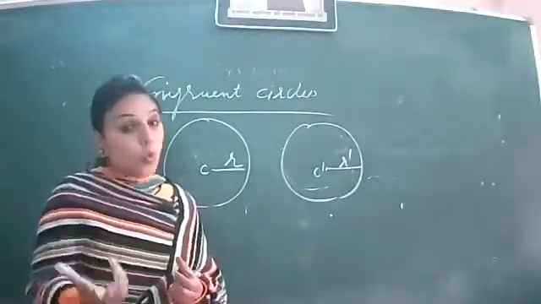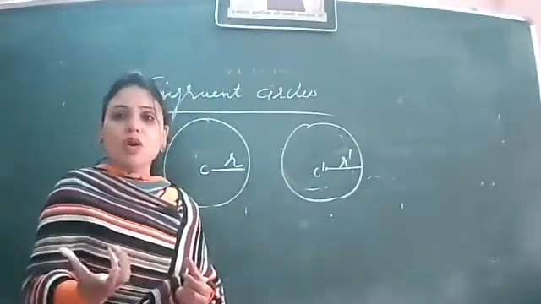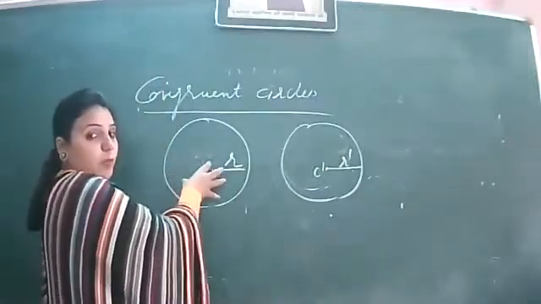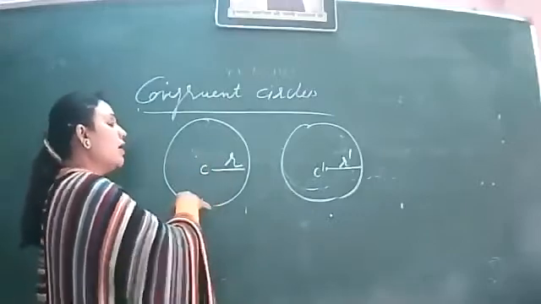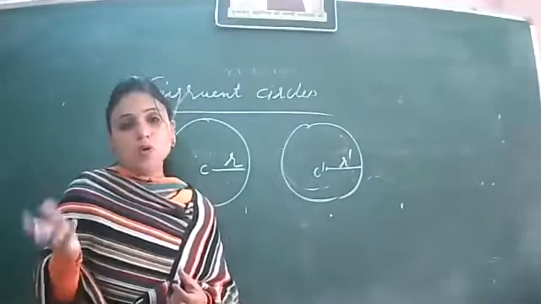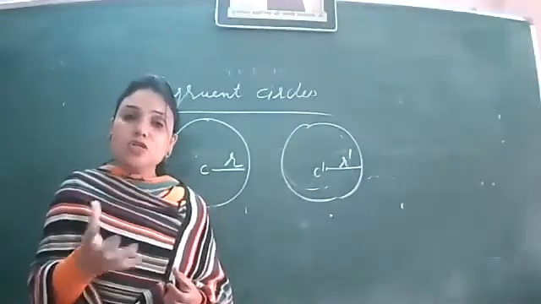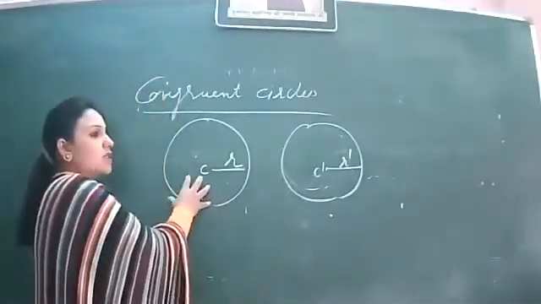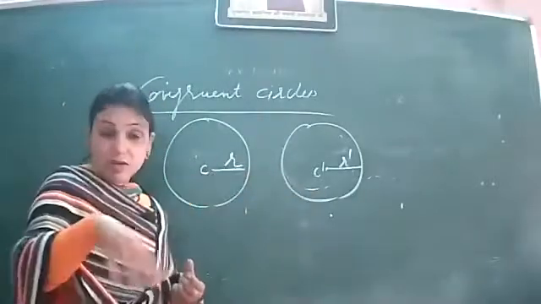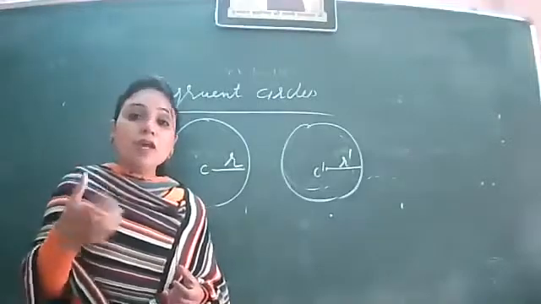As per the definition of congruency, two things are said to be congruent if we overlap one over the other, if we superpose one over the other, and they totally overlap each other, they totally merge with each other. So these two circles will be said to be congruent if I put one circle on the other and they completely cover each other. And when will it happen?